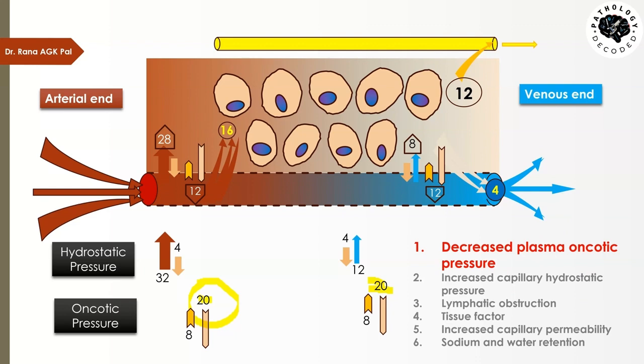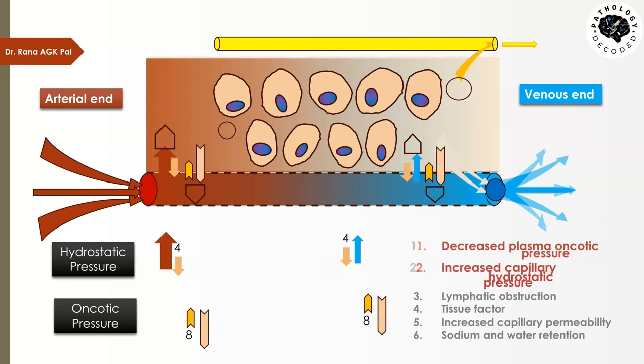Now earlier when the fluid was going in with 11 mm, now it is going in by 16 mm, and when it was coming out by 9 mm, now it is coming out by just 4 mm. So that is creating a difference of 12 mm, which cannot be handled by the lymphatics properly. So what is going to happen? More fluid is going to remain in the interstitial spaces, and that would lead to edema. So that is the mechanism of plasma oncotic pressure decrease causing edema.